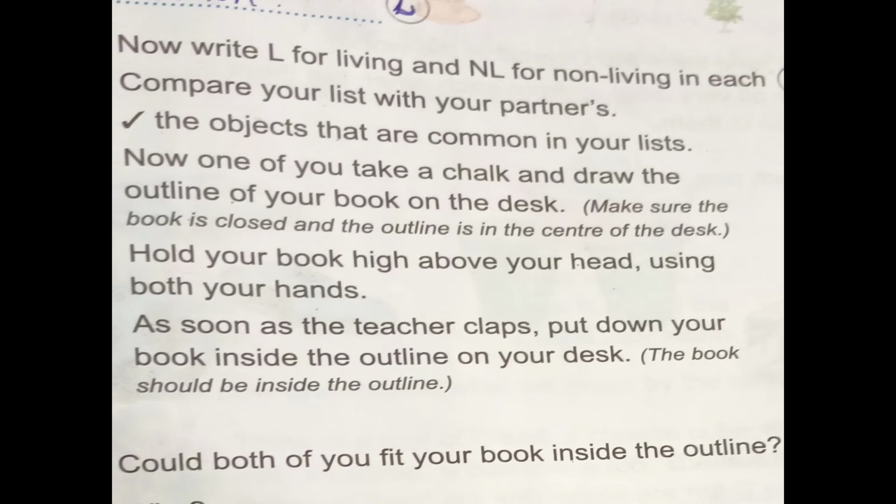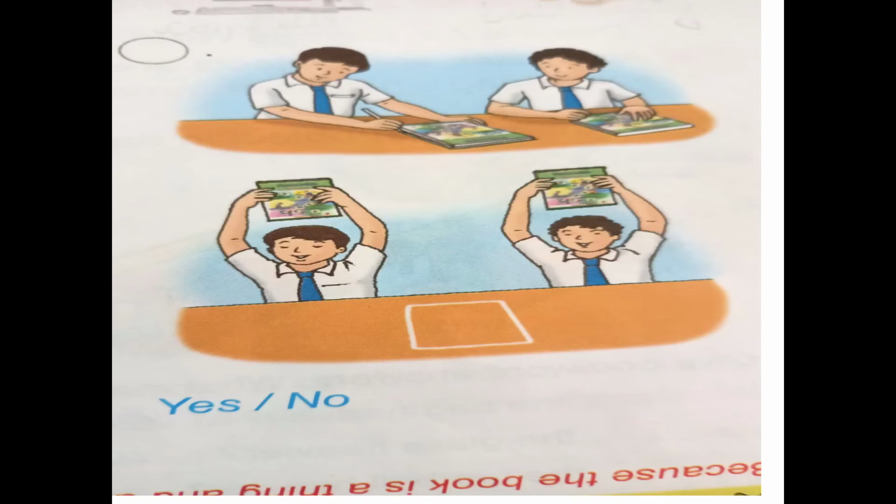Now one of you take a chalk and draw the outline of your book on the desk. Hold your book high above your head using both hands. As soon as the teacher claps, put down your book inside the outline on your desk. Could both of you fit your book inside the outline? Yes or no? Do this activity at home and write why it does not fit. Okay children, next.